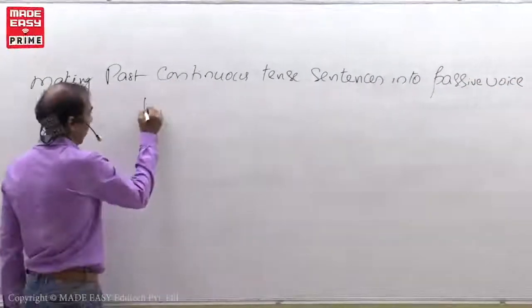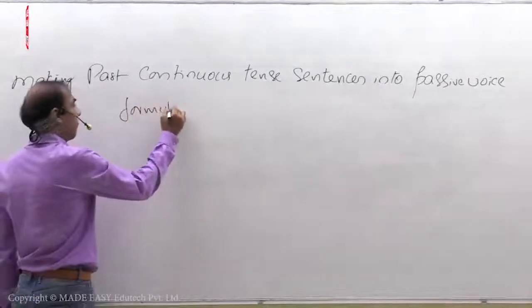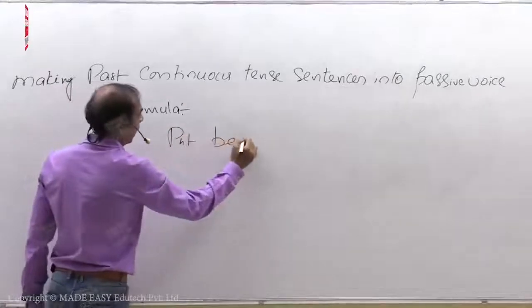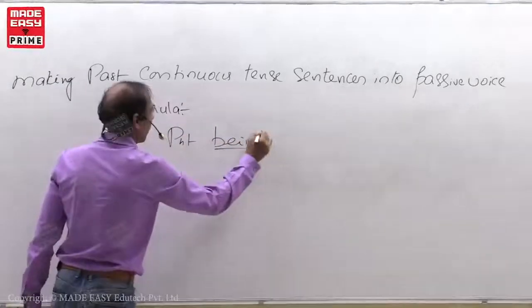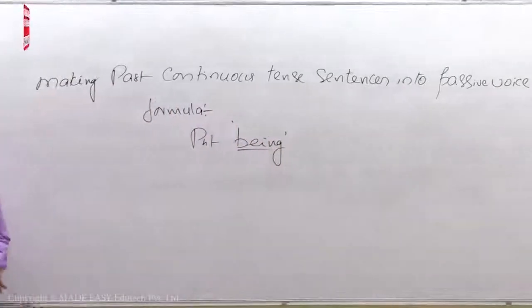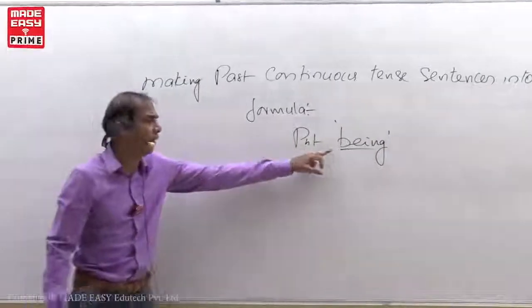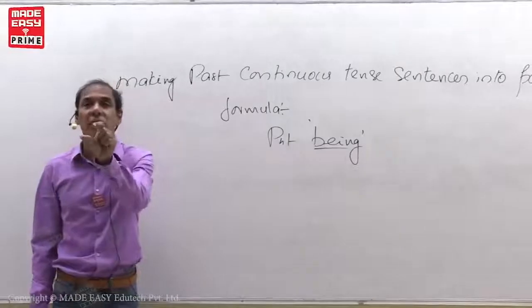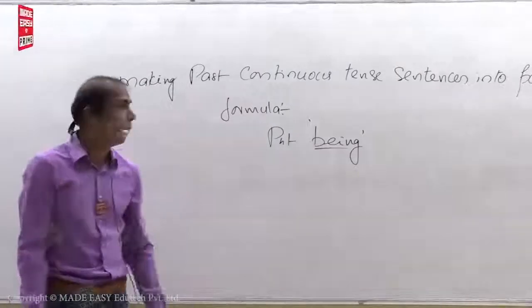Okay? Formula: put being. All continuous tenses will take being. That's all. All perfect tenses will take been. That's all. See?